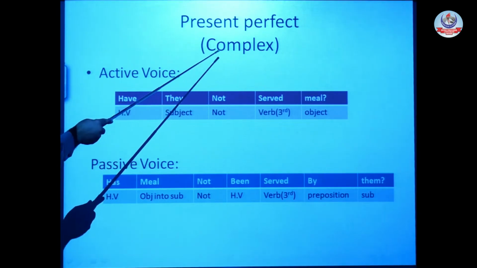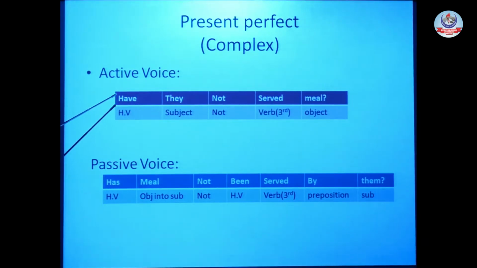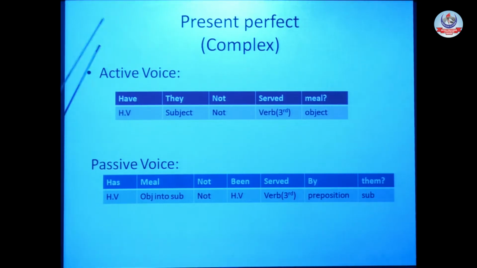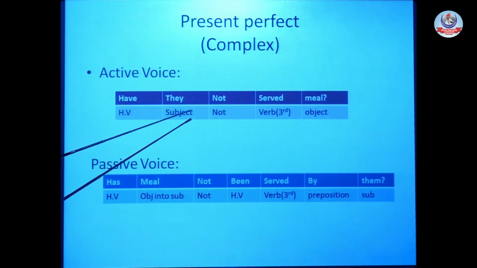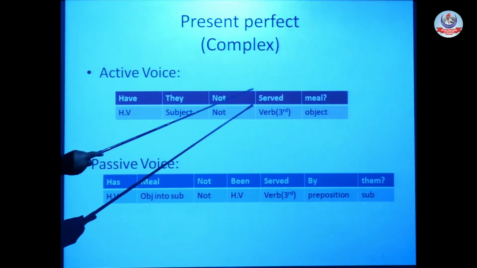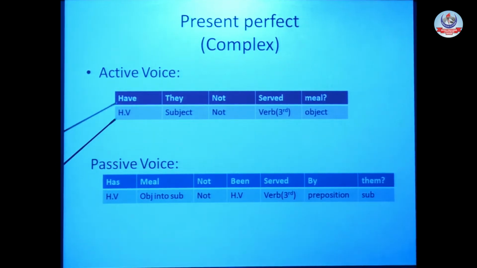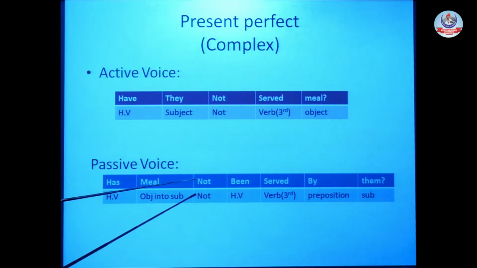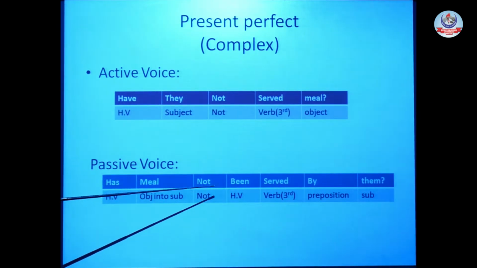At the end, present perfect, complex sentence, active voice: have they not served me? It's interrogative and also negative, so that's why it is called a complex sentence. When we change it into passive, first of all, as our helping verb is at the start of the sentence, in passive voice it would also be at the start. But as we know, in passive voice our helping verb is has been or have been. It consists of two words.